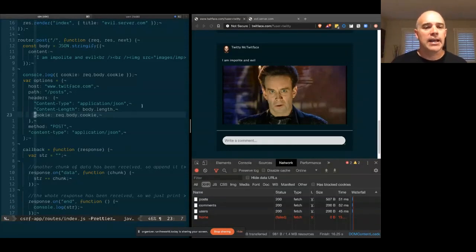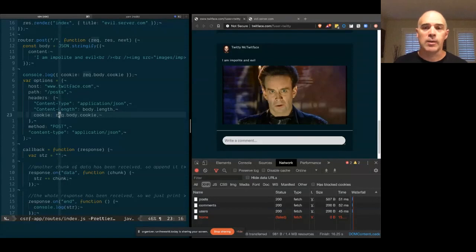So how do we mitigate against this? The bottom line is, again, only eat your own cookies. So we want to try to make sure that these cookies are secure. If we were posting directly from a client, we could use the same site attribute on a cookie, which basically means only attach the cookie if the request is back to the same site from which the current page is running. But in this case, since we are using a server to make these post requests and are always attaching the cookie, that's not going to work for us.